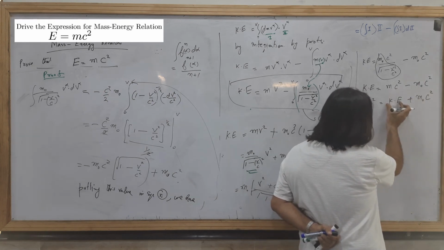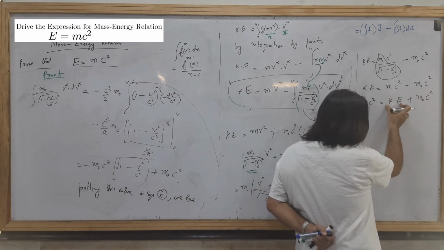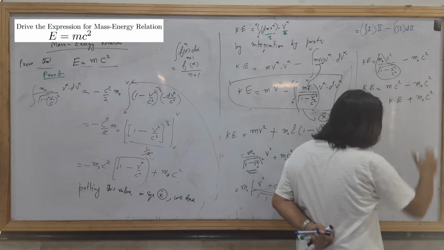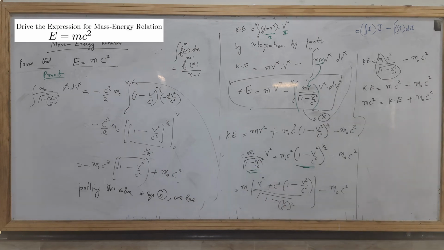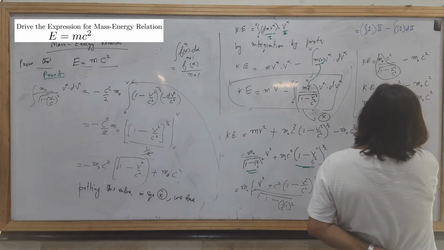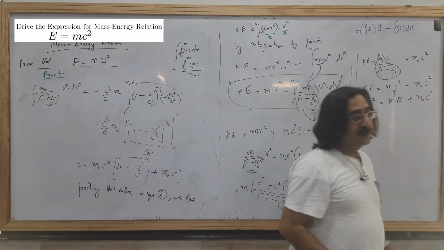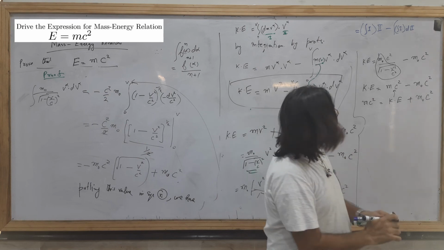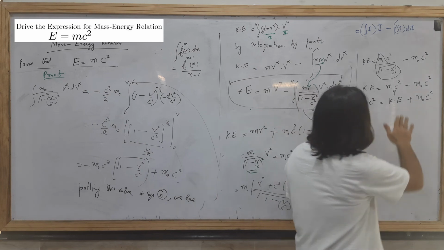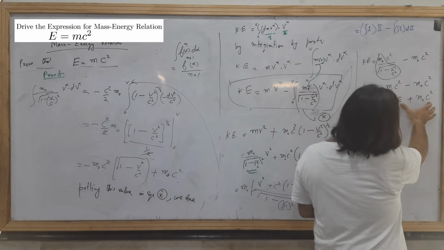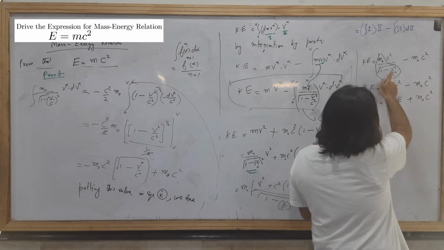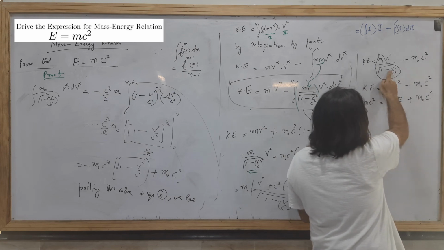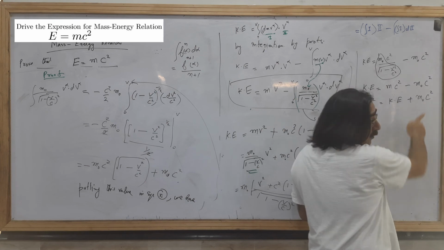So this mc square is the sum of the kinetic energy plus this term. If I consider v is 0, then this term will appear.